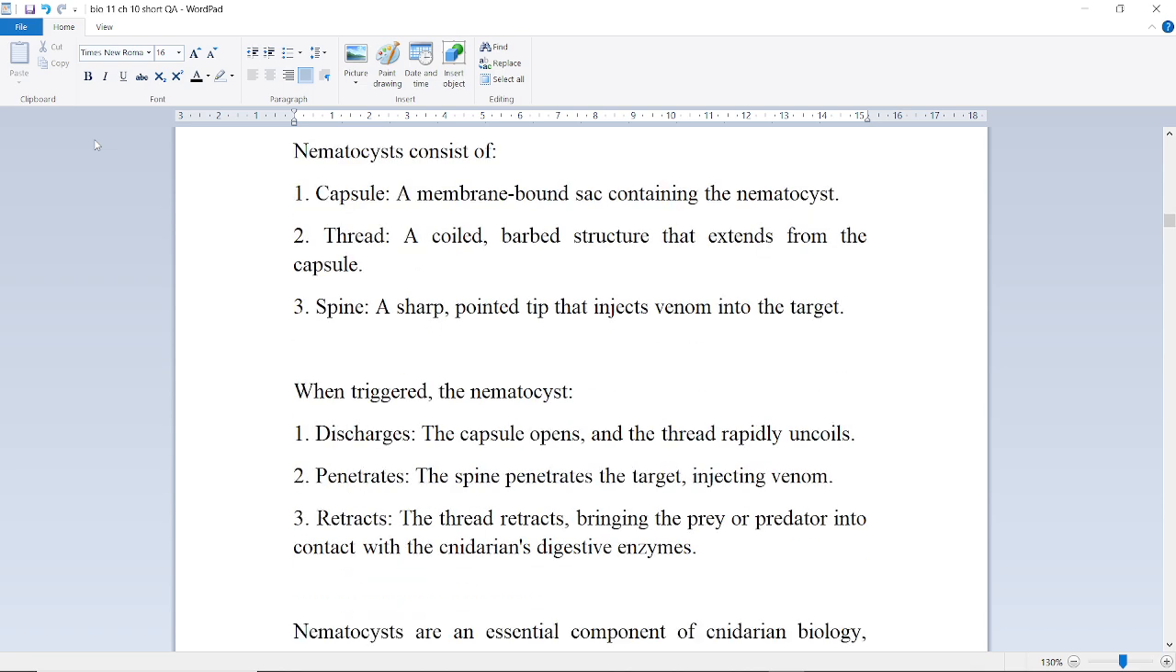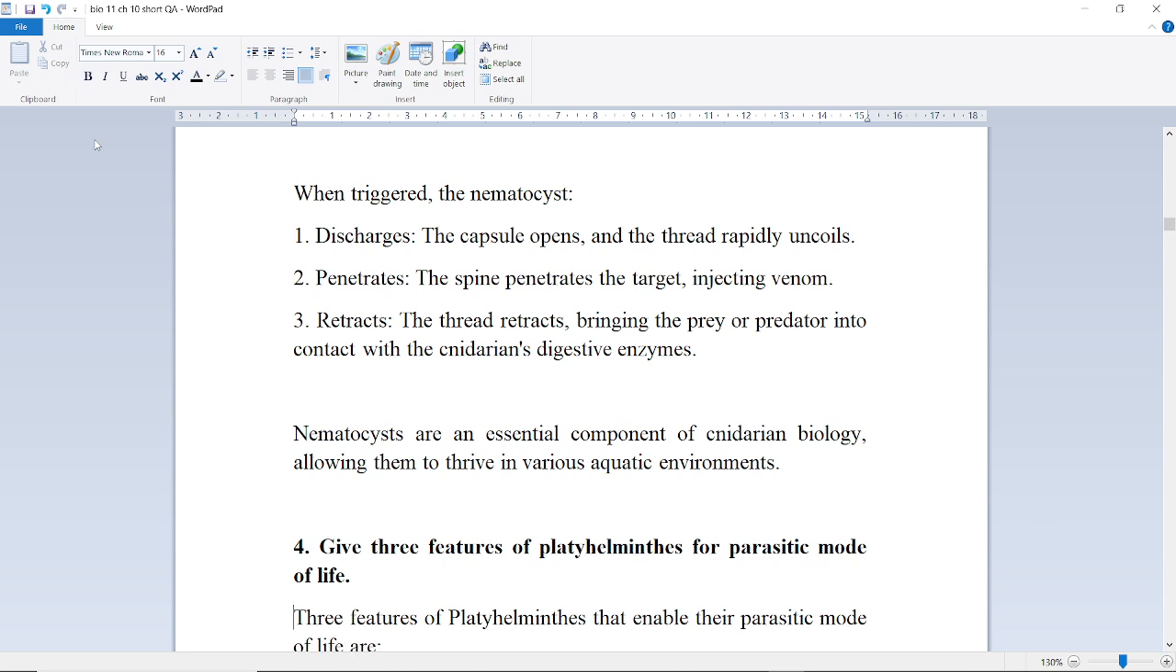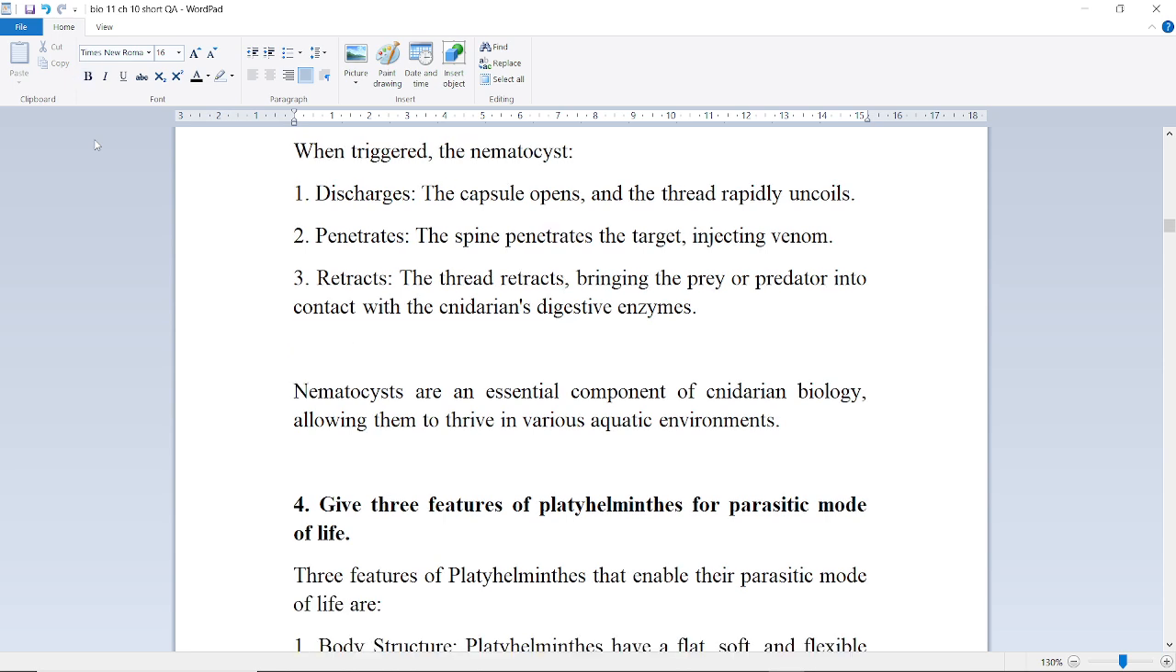A nematocyst consists of a capsule, a membrane-bound sac containing the thread, a coiled barbed structure that extends from the capsule, and a spine, a sharp pointed tip that injects venom into the target. When triggered, the nematocyst discharges: the capsule opens and the thread rapidly uncoils. Penetrate: the spine penetrates the target, injecting venom. Retracts: the thread retracts, bringing the prey or predator into contact with the cnidarian's digestive enzymes. Nematocysts are an essential component of cnidarian biology, allowing them to thrive in various aquatic environments.